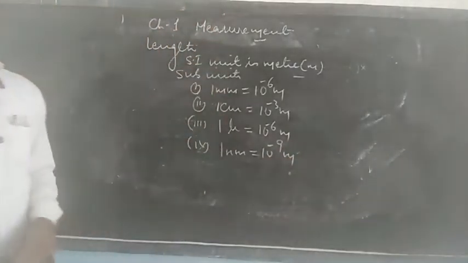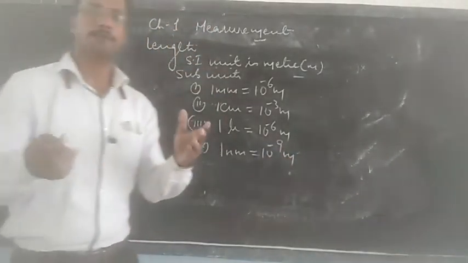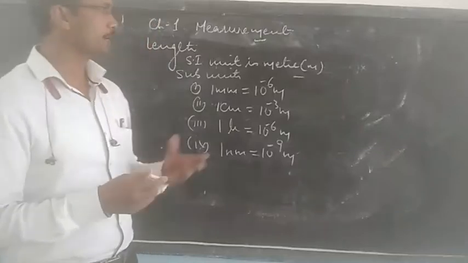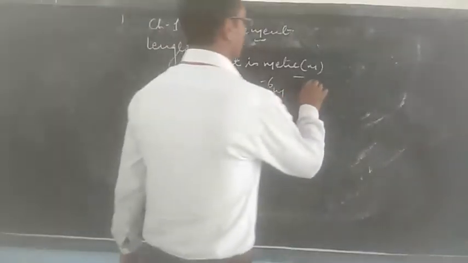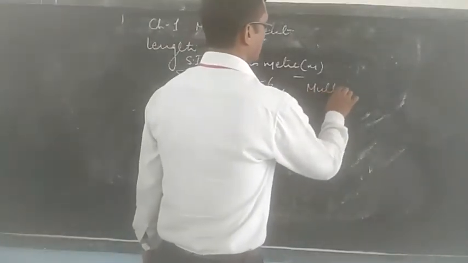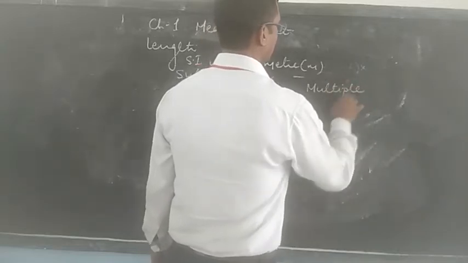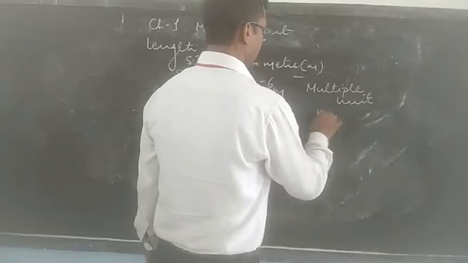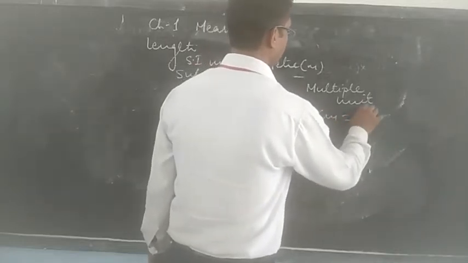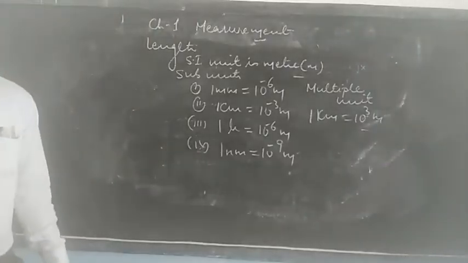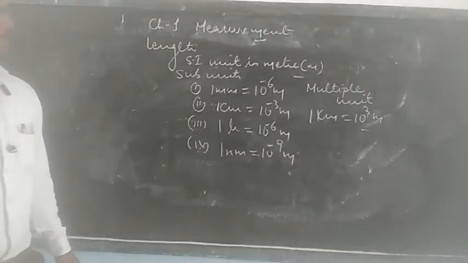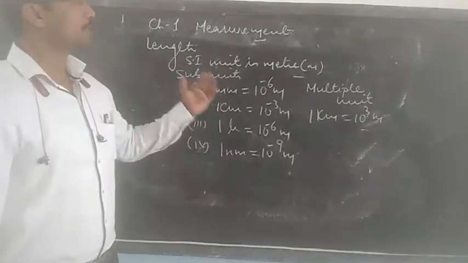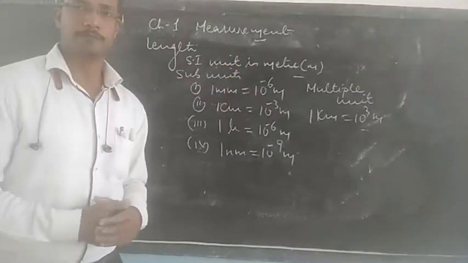These are the subunits. We have a multiple unit of meter also, like kilometer, and 1 kilometer, you know, is 1000 meter, that is 10 to the power 3 meter. So this we have about the subunits and multiple units.